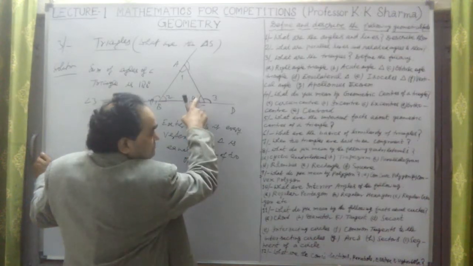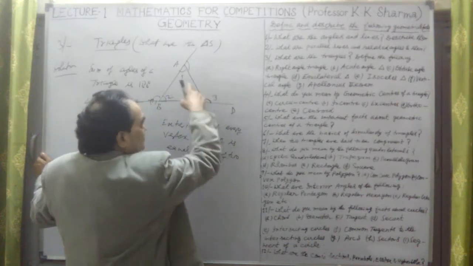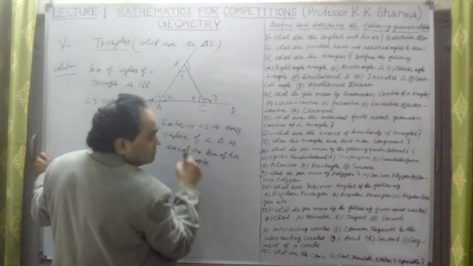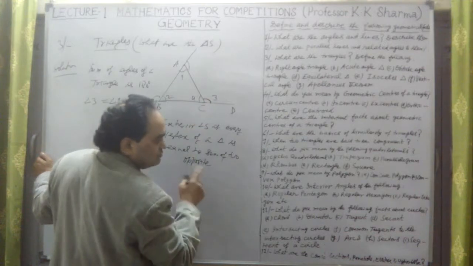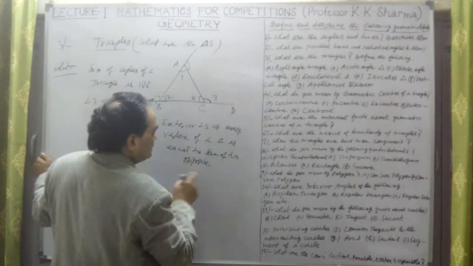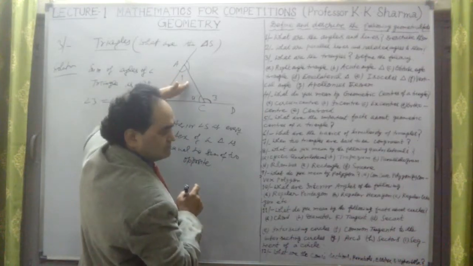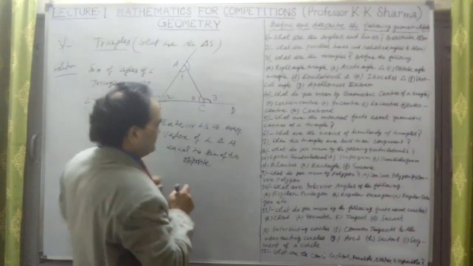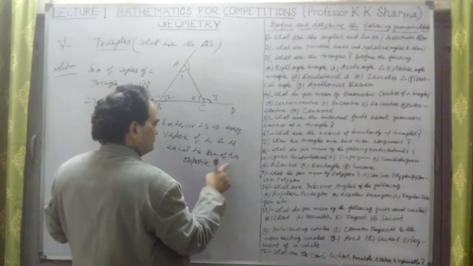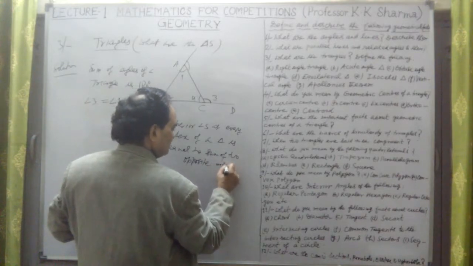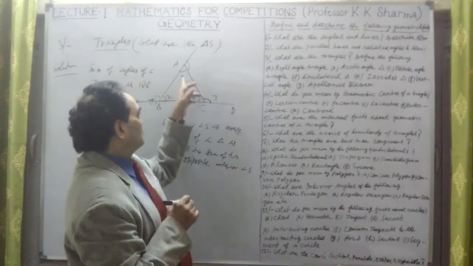So this is also an interior angle. Angle 4 we cannot take, so opposite to these two are the others. So angle 3 equals angle 1 plus angle 2, not angle 4. Angle 4 is very near to this angle, not opposite to angle 3. The two remaining angles, opposite to the exterior angle 3, are known as opposite interior angles, right? Sum of the two opposite interior angles. Angle 3 equals angle 1 plus angle 2.